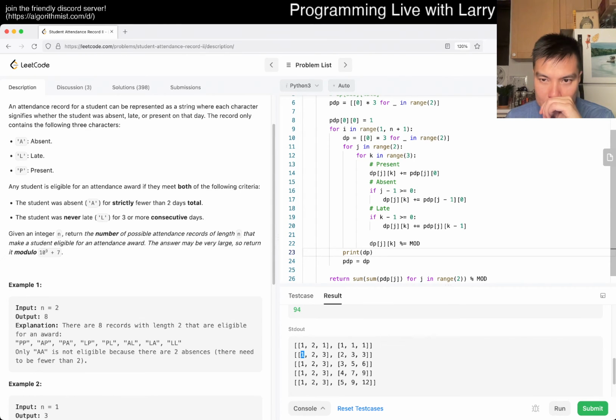Because that's just not right, because no, that's not true. Maybe that is right, because there's only one way that it is present all the time.